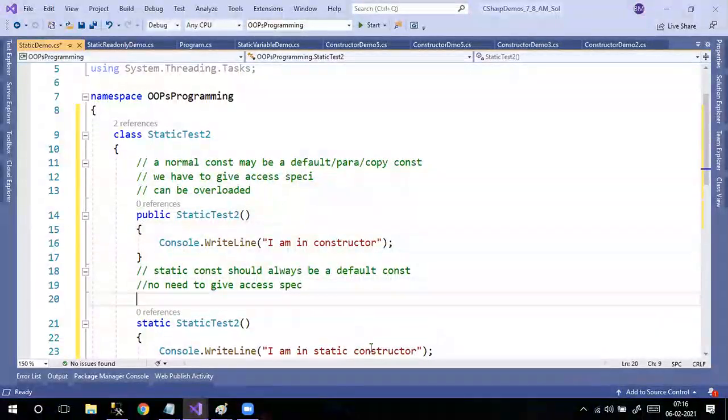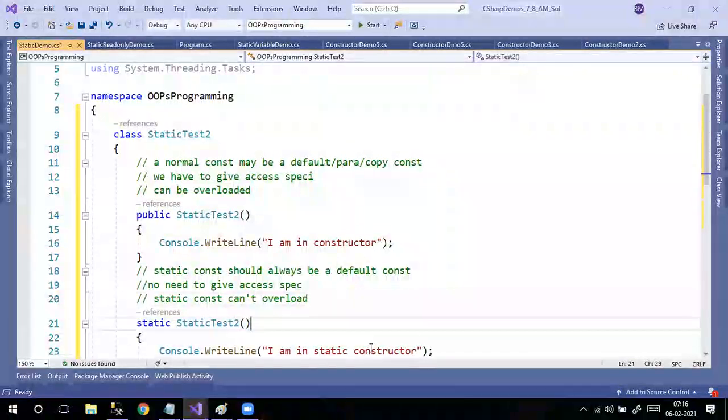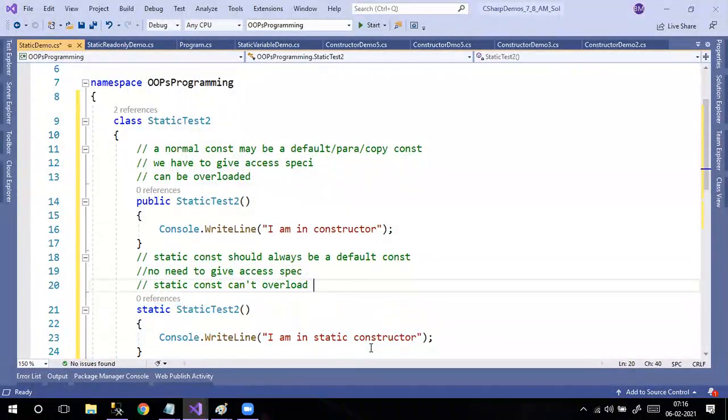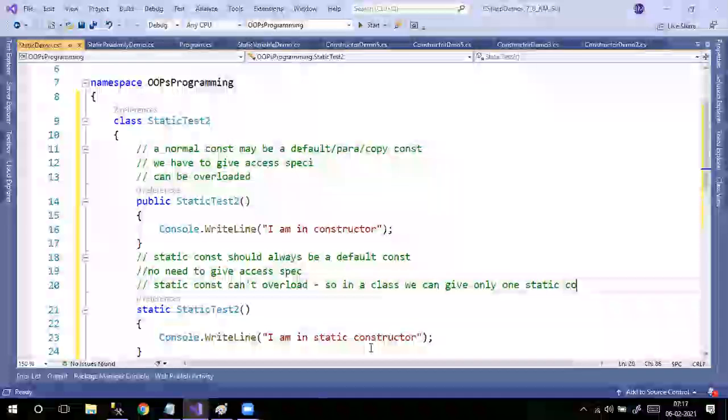But a static constructor can't be overloaded. Why? First of all, if I want to overload a static constructor, then I have to change parameters. But just before, I said static constructors will never take parameters. It's always a default constructor. So it can't be overloaded. So in a class, we can give only one static constructor.